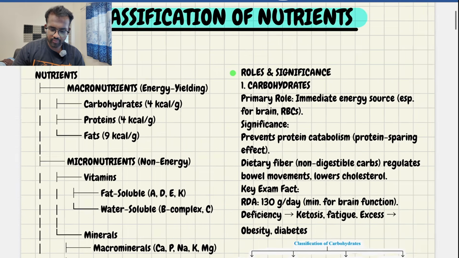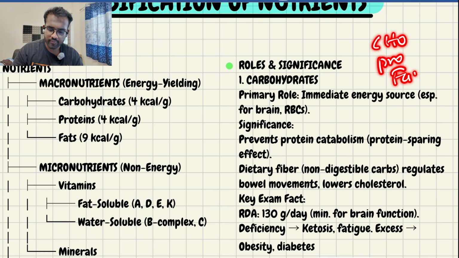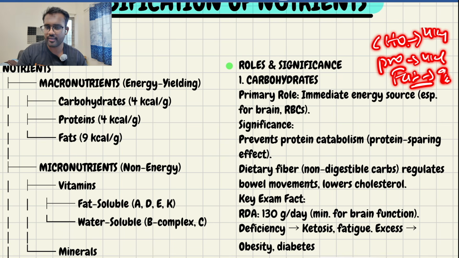In this, we'll discuss from basics. What are the macronutrients? Macronutrients contain carbohydrate, protein, and fat. 1 gram of carbohydrate gives you 4 kilocalories. 1 gram of protein gives you 4 kilocalories. 1 gram of fat gives you 9 kilocalories. I hope you know these basic details.